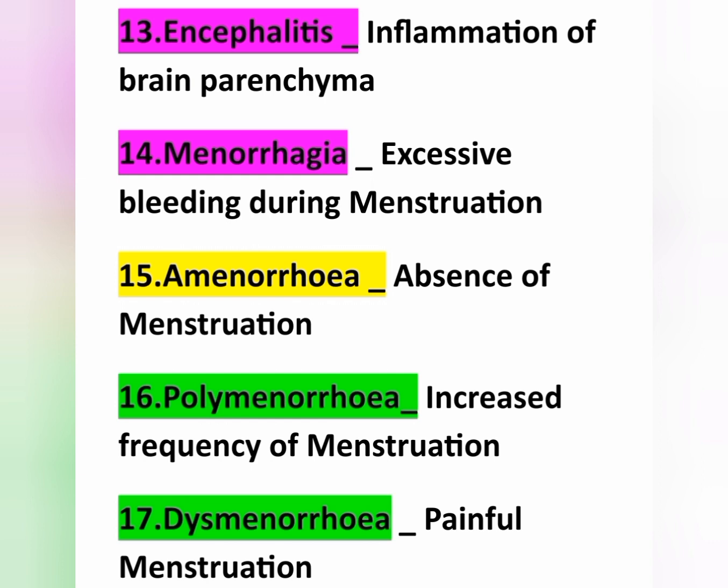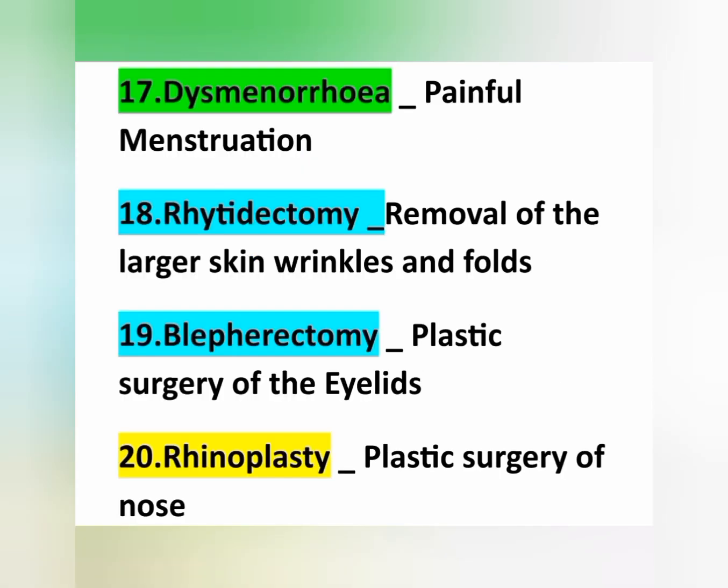Amenorrhea means absence of menstruation. And polymenorrhea means increased frequency of menstruation. Excessive bleeding is menorrhagia, while in polymenorrhea the number of periods is increased, that is, within a month two or three periods come. And dysmenorrhea means painful menstruation. So: menorrhagia, amenorrhea, polymenorrhea and dysmenorrhea.